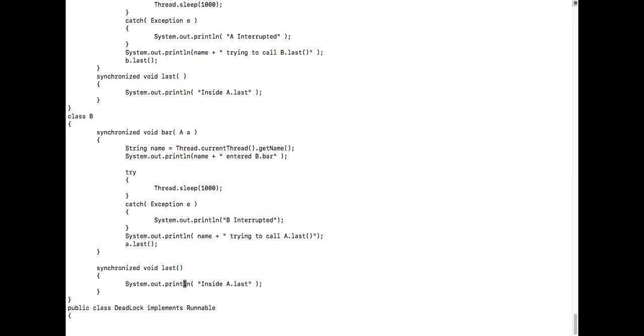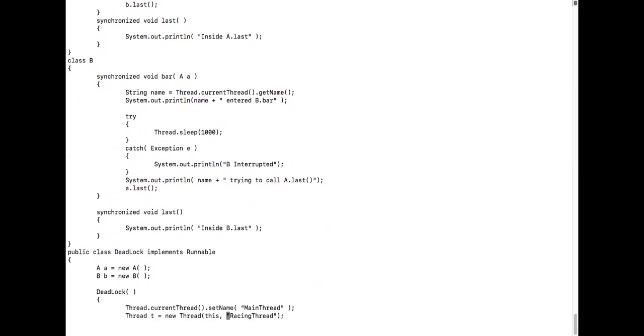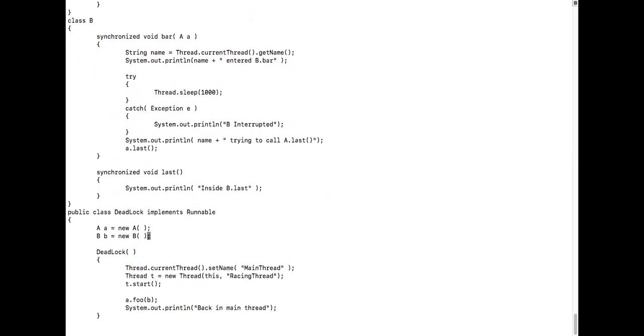So I think this is inside B dot last. B dot last, correct. So we have understood that. Now we have come to the main thread again.